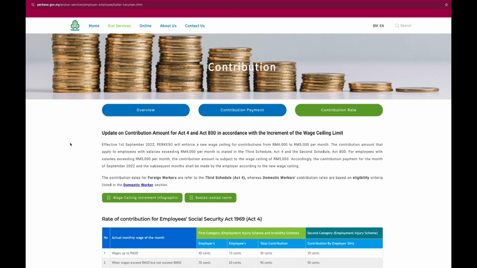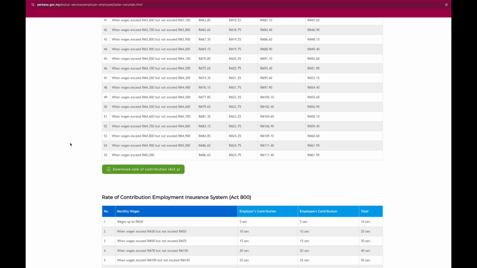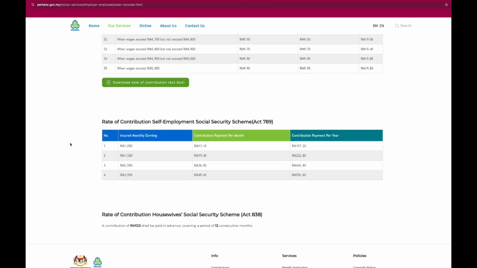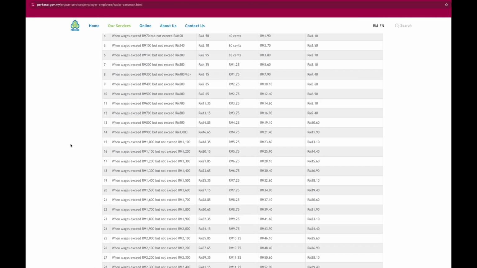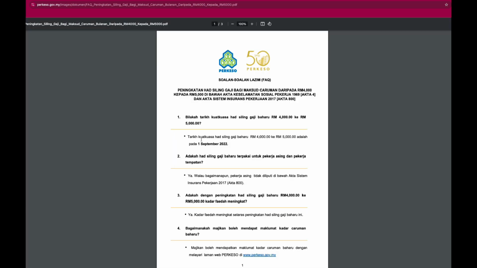To find out what counts as wages for SOCSO, the SOCSO contribution table is your best friend. You can access this through the SOCSO official website. They provide detailed information on what is and isn't included in wage calculations for both the employment injury scheme and the invalidity scheme.